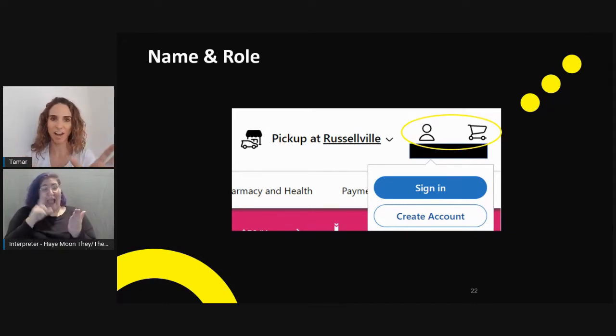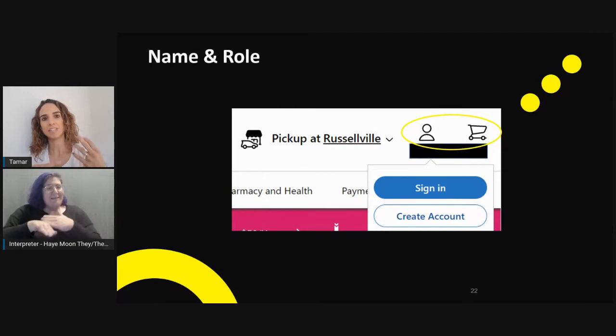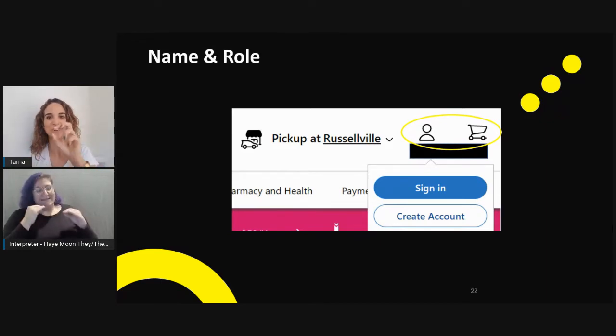Now, I think part of the reason that accessibility is not a given has to do with the generation we're in today, where the digital transformation of the last 20 years has raised the next generation to understand what everything means. Three dots means it's a menu. Somebody that looks like a person must be your sign-in or your account.